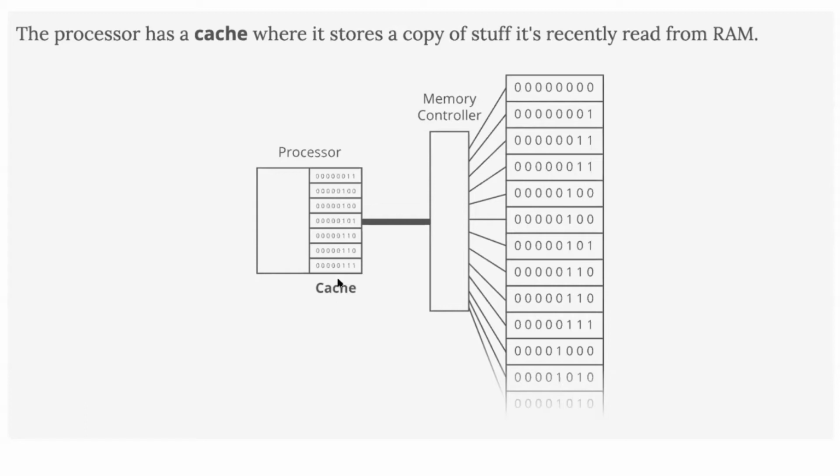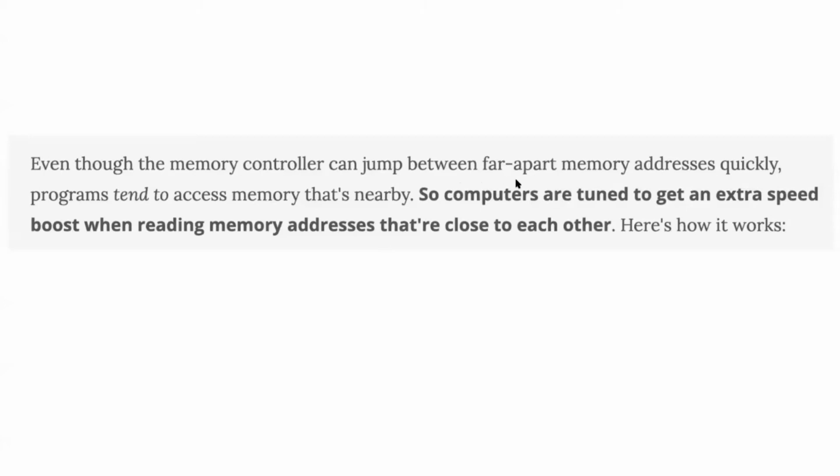But this cache also has some kind of memory. It's a memory only, which the processor has. Even though the memory controller can jump between far apart memory addresses quickly, programs tend to access memory that's nearby.